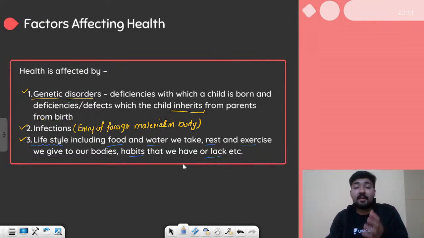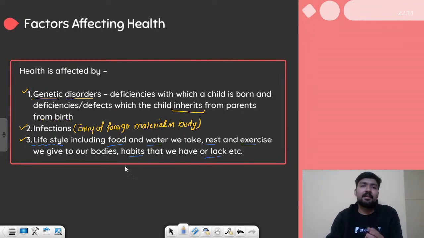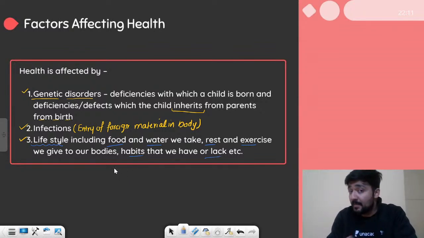So if we do not have a balanced diet and exercise and all these things, then yes, our health will get affected and we will get all these disorders like the heart diseases or obesity and things like that. So yes, these are the three major factors that affect the health. All right, let's move on.